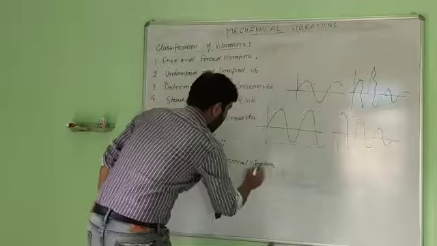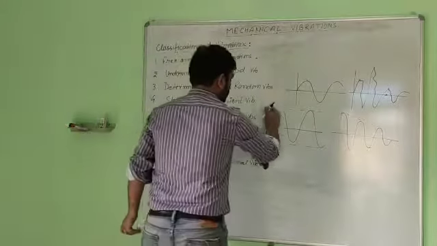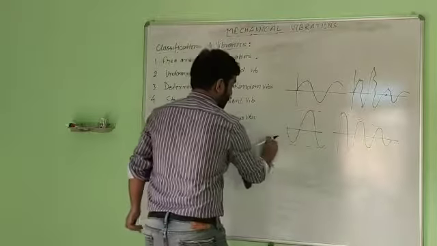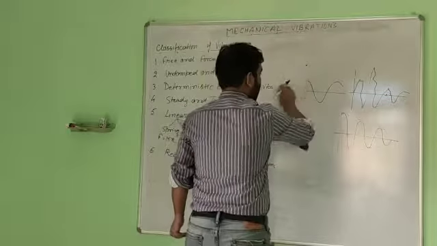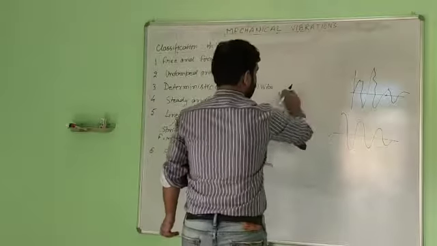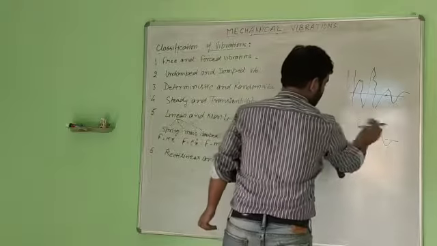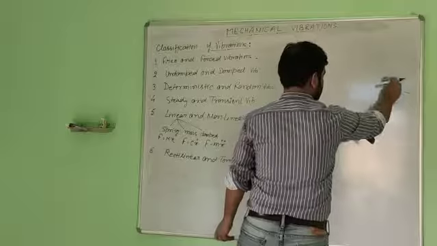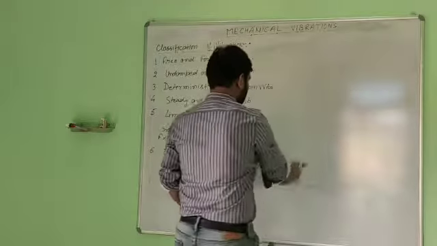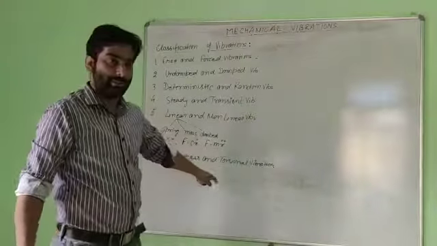First of all, we are discussing the torsional vibrations. Torsional vibrations are nothing but the twisting of the element.